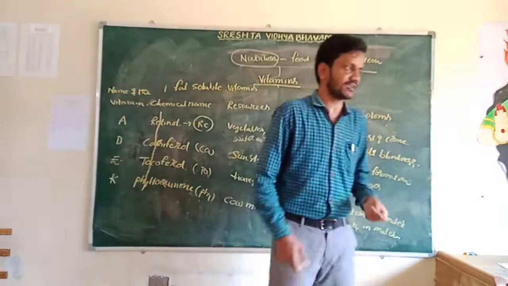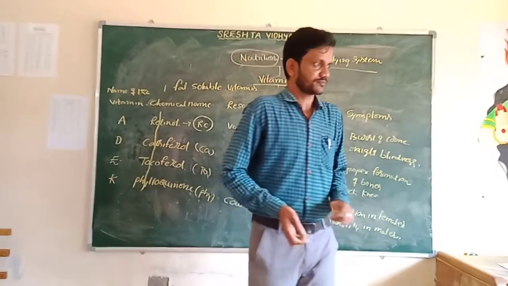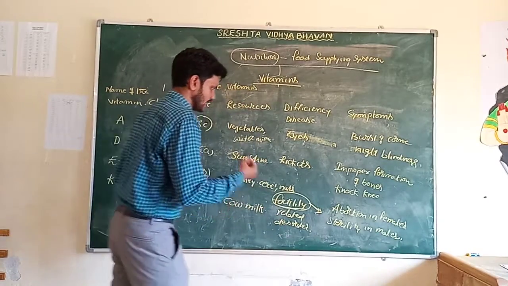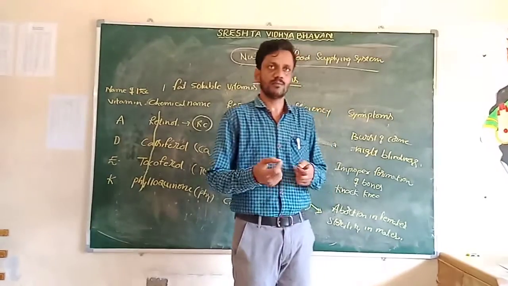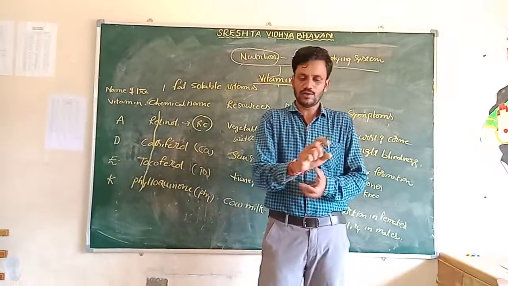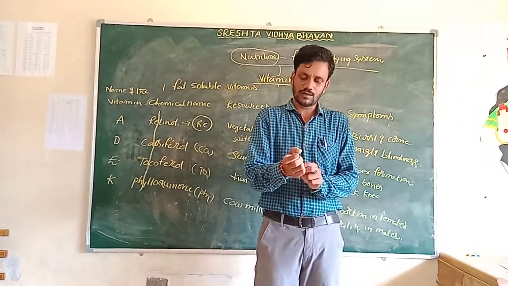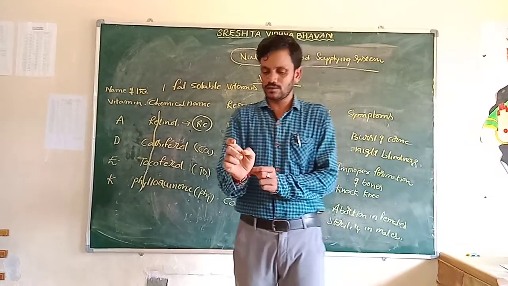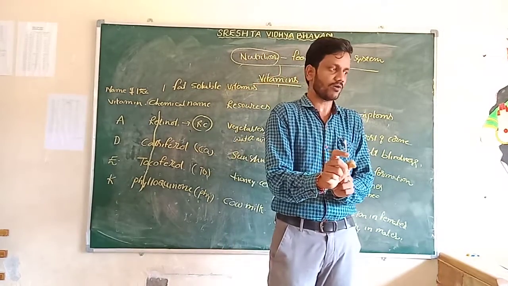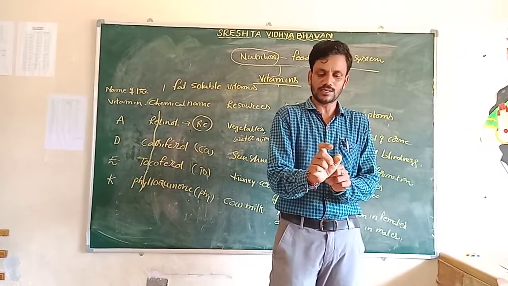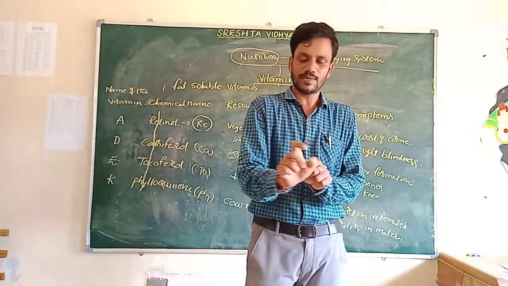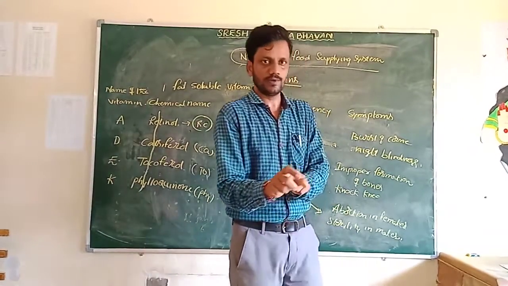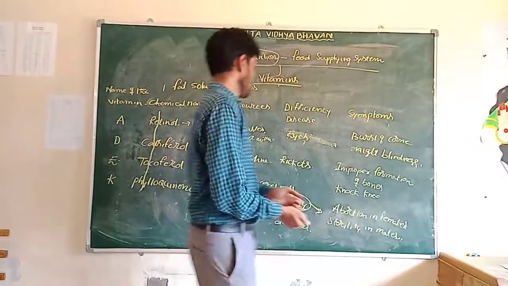The deficiency disease of vitamin K is problems related to blood clotting. Do you know blood clotting? For example, a wound in our hand: the blood continues to flow, and sometimes it clots automatically. Vitamin K is present in blood capillaries, and automatically the blood will be clotted. This one is vitamin K.